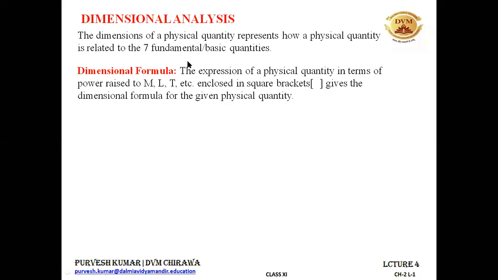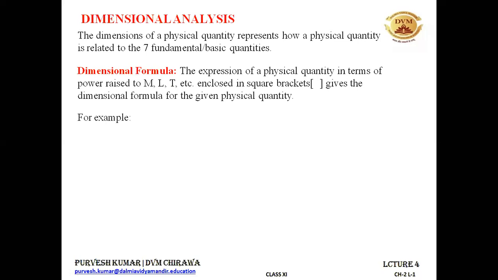The definition of dimensional formula says like this: the expression of a physical quantity in terms of the power raised to MLT. So MLT, what? These are the dimensions for mass, length and time, etc., enclosed in square brackets. So if I write some quantity with some power raised to the dimensional symbols of the 7 fundamental or basic quantities and then enclose it in the square bracket, that expression is known as the dimensional formula for the given physical quantity.